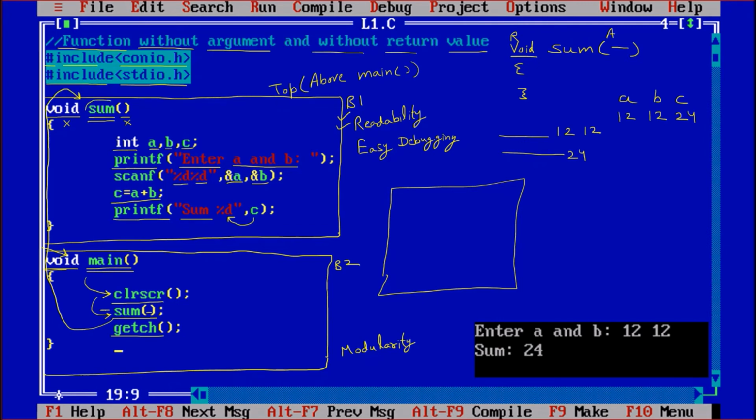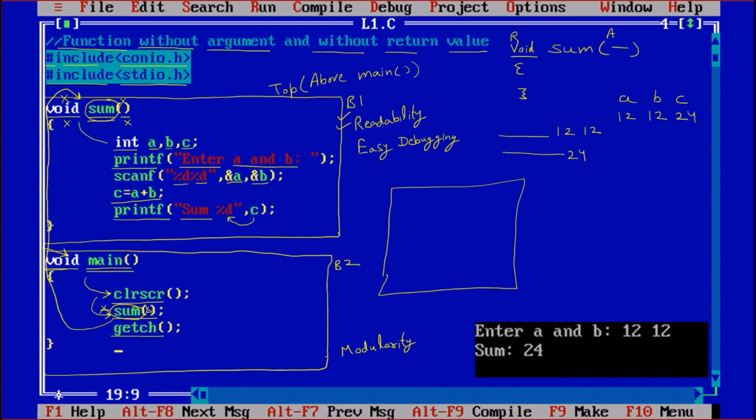The same name sum is declared on the top where there is no argument in the bracket, and no return value, so void is there, void means no return value. So now control jumps to the function.